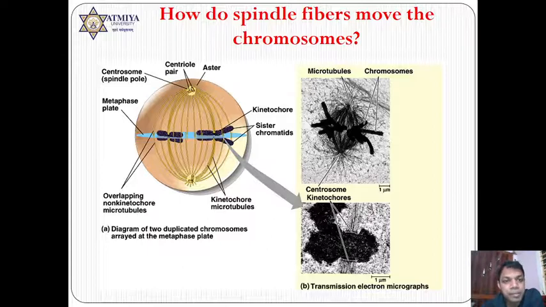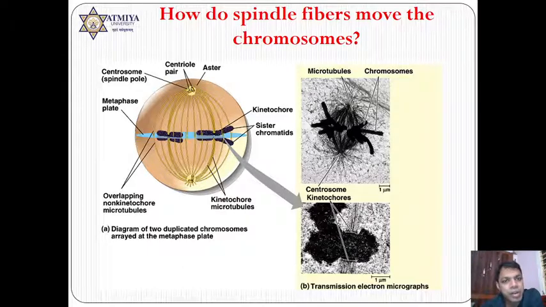So we can simply say that one chromosome is made up of two chromatids, and in this chromatid there is a centromeric portion where kinetochore protein will join, and the spindle fiber is going to join with the kinetochore protein.